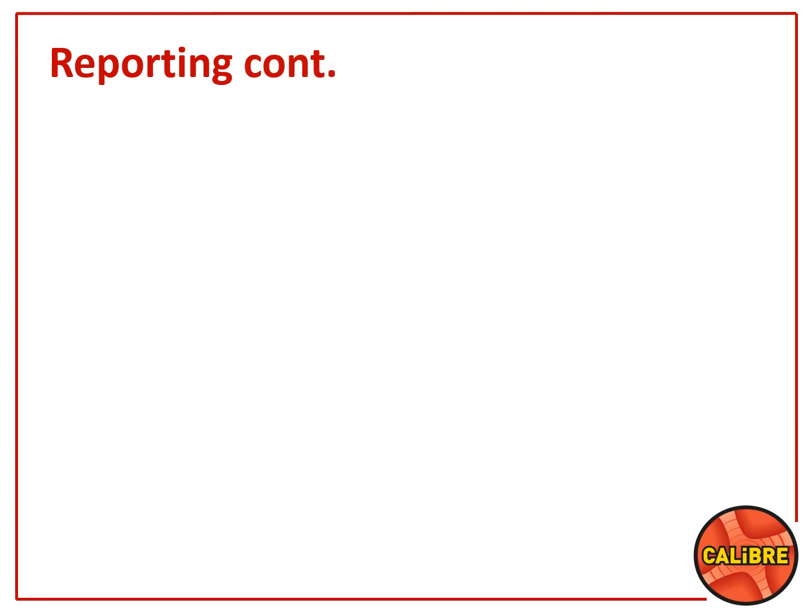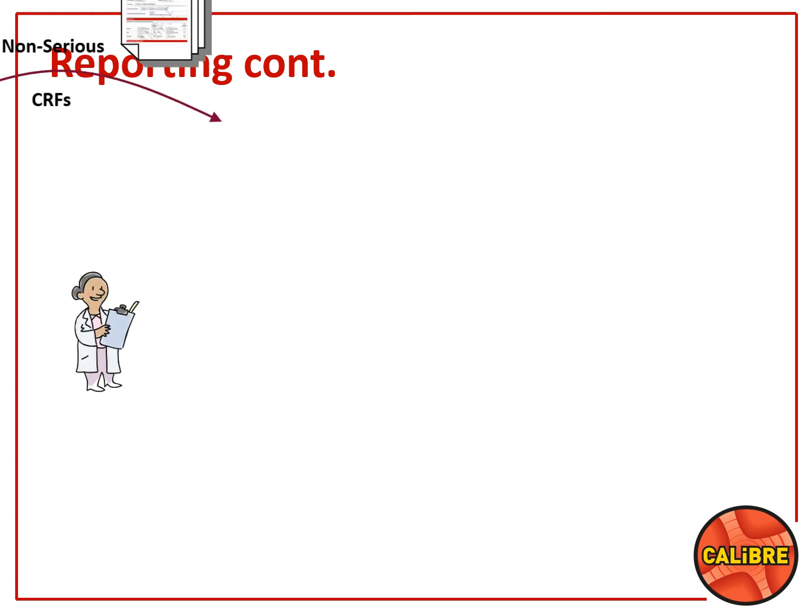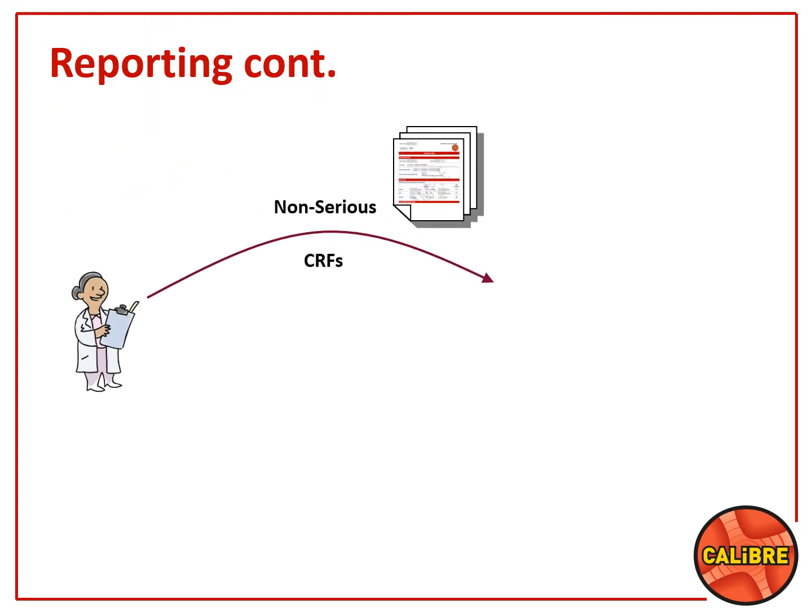So I just wanted to talk you through the animation of how this would be reported. For instance, yourself on the left, you find out that an issue has happened in terms of an event. It's non-serious. So, for instance, one of those AEs that I've explained in the previous slides, they are non-expedited ones, known to have happened to this cohort disease group, such as ascites. This is a non-serious one.